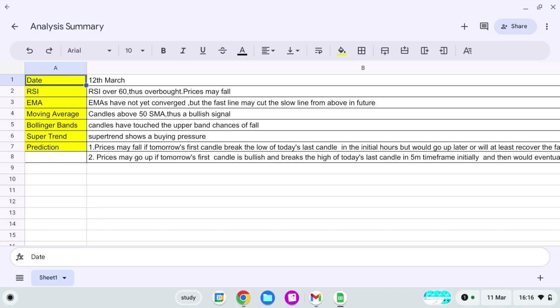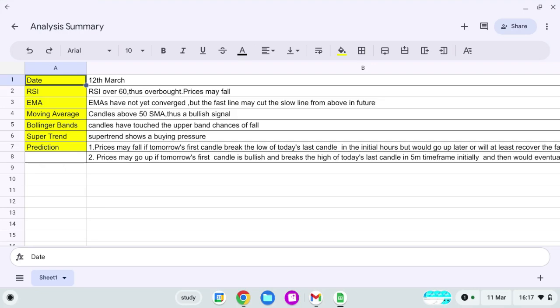So the RSI is over 60, thus the stock is overbought and prices might fall. The exponential moving average has not yet converged, but the fast line may cut the slow line from above in future. The candles are above the 50 moving average, thus giving a bullish signal. The candles have touched the upper band of Bollinger Bands, and thus it might fall, or we can't exactly say that it might fall, because the first candle tomorrow would be deciding which direction the market would go. The super trend is showing a buying pressure.